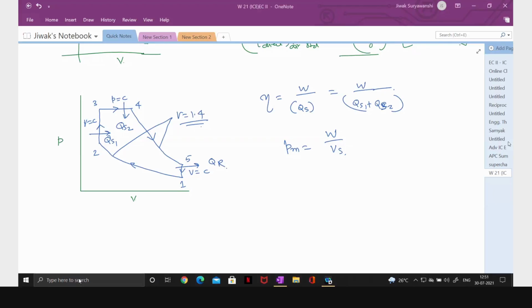So what I request all of you is to go through that first. Go through the notes on air standard cycle: Otto cycle, diesel cycle, and dual cycle. See the numericals. If you want, I can cover some numericals on Otto cycle, diesel cycle, and dual cycle also. But first go through it, because that is already covered in the previous year. If you are able to remember, recollect, and do it yourself, that is okay. If you are unable to do it, let me know. I can take a few examples on that. That is not the issue.